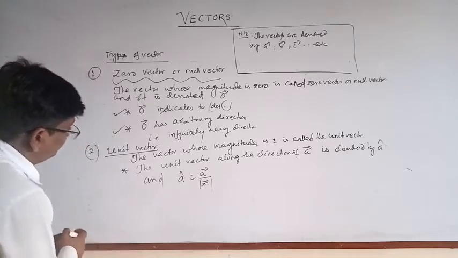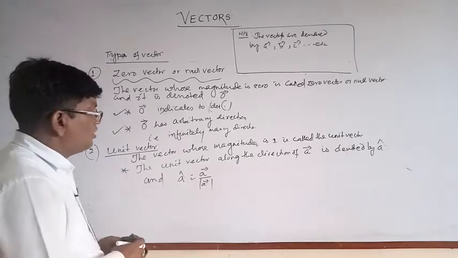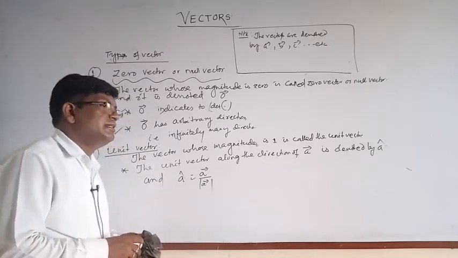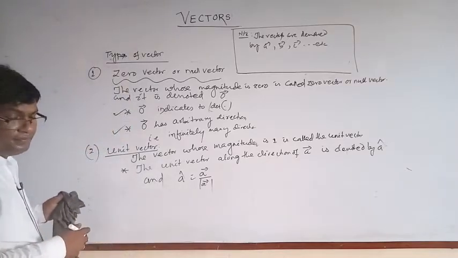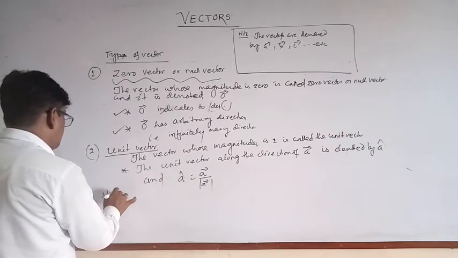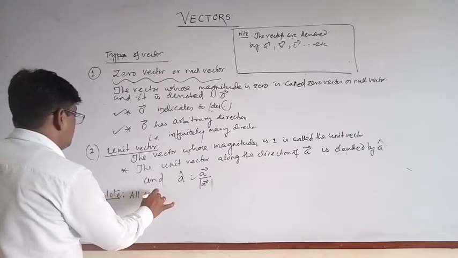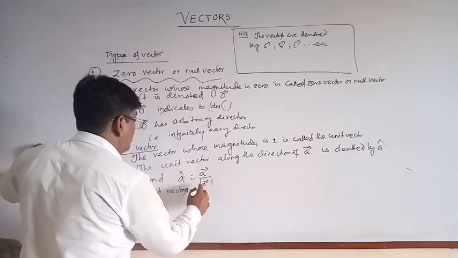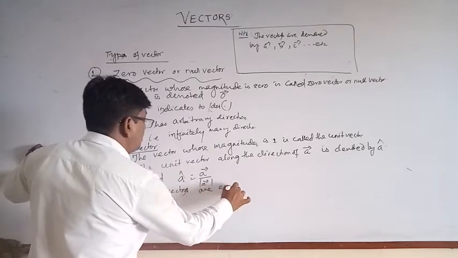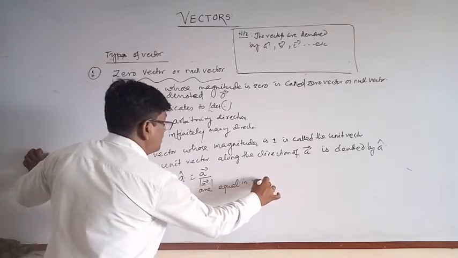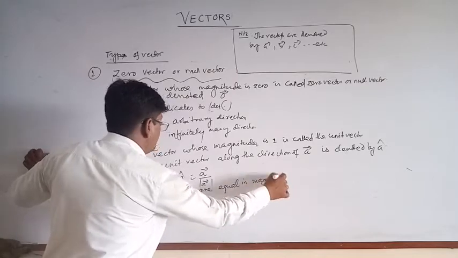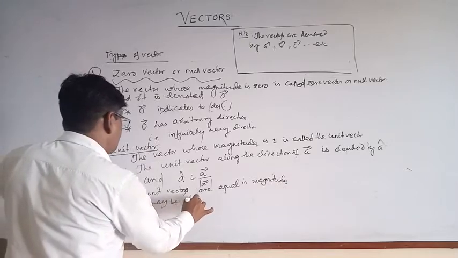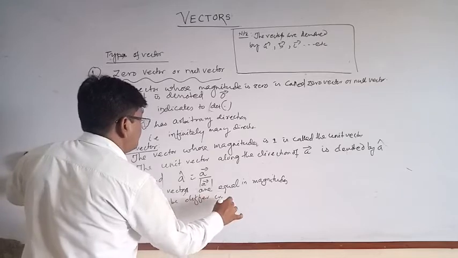Unit vectors are equal in magnitude but may be different in direction. Note: all unit vectors are equal in magnitude but may differ in direction.